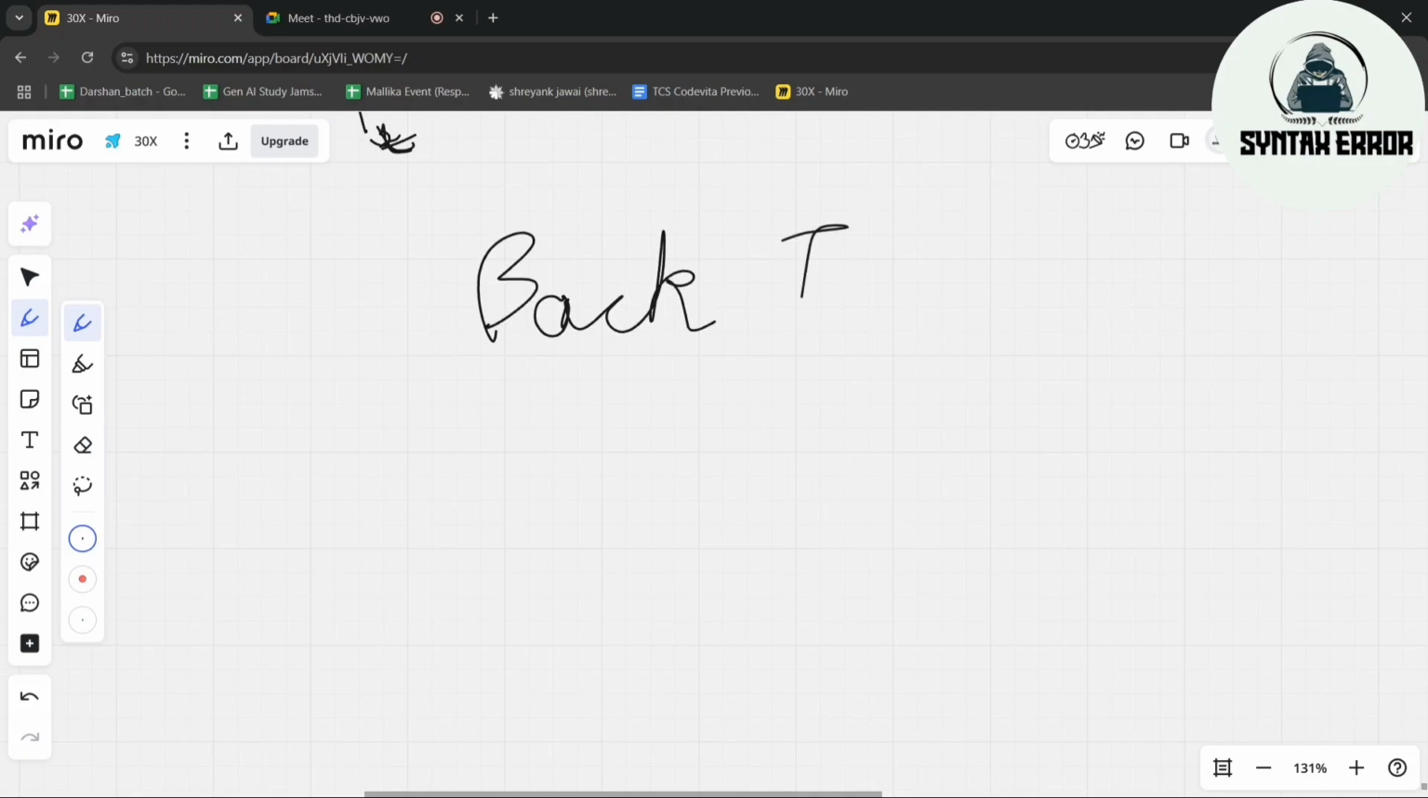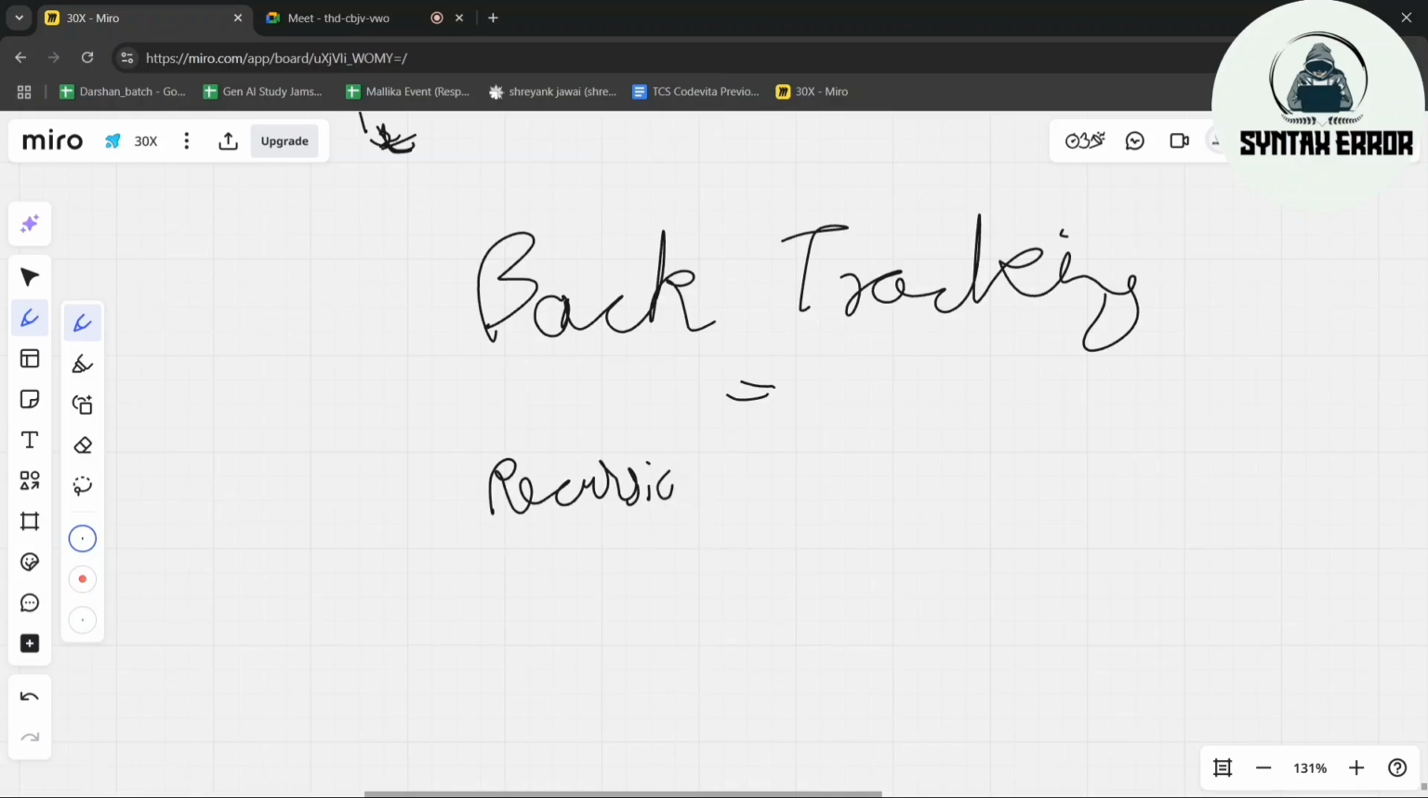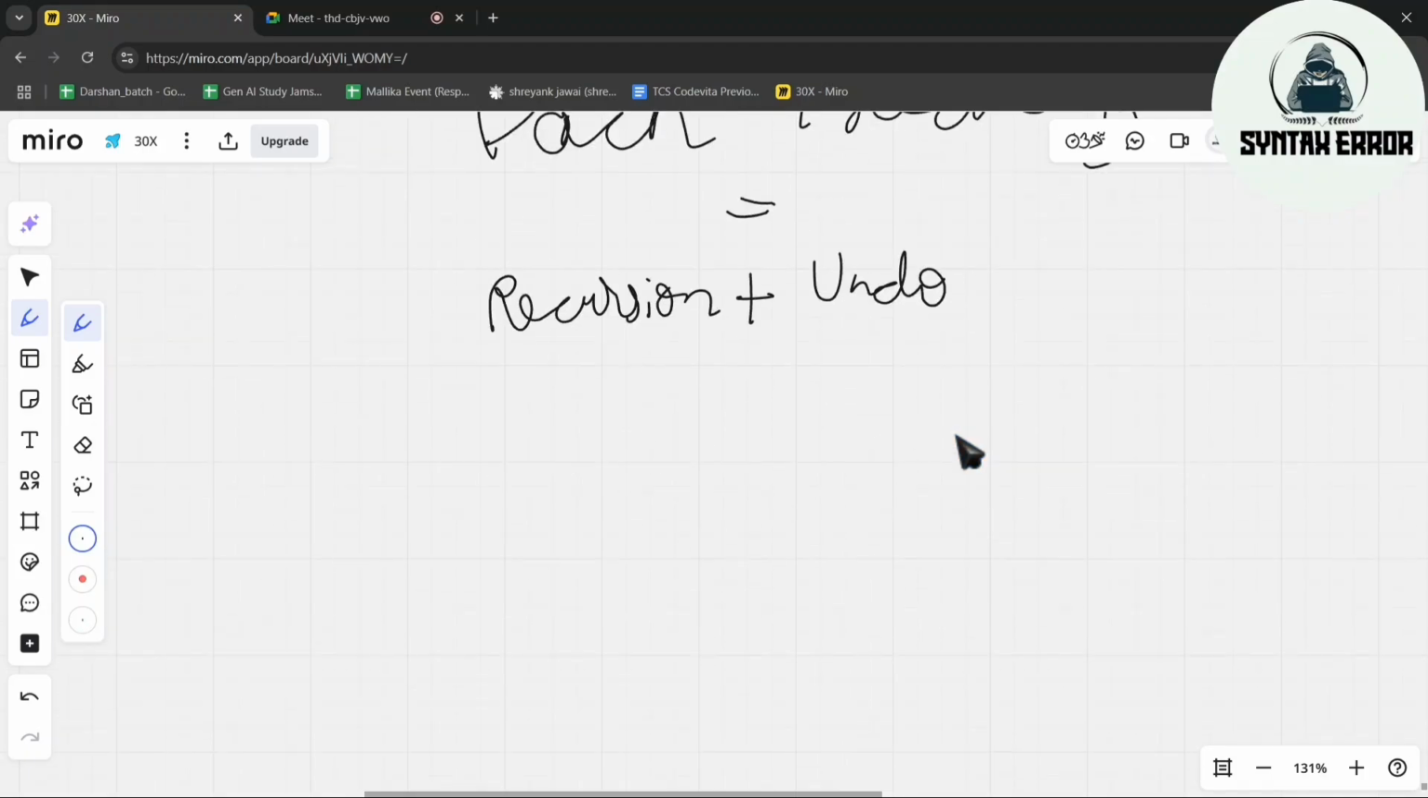Our next concept is backtracking. So what is backtracking? Backtracking is basically recursion plus undo. That's it. If you don't know backtracking, I'll give you a best test example from where you can get the answer related to backtracking.